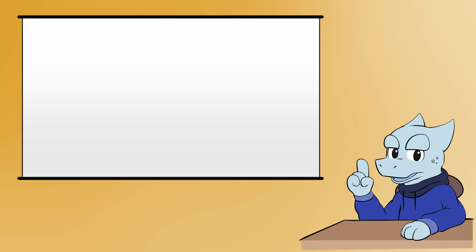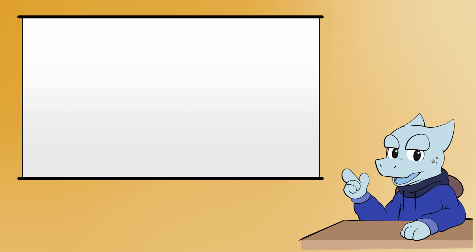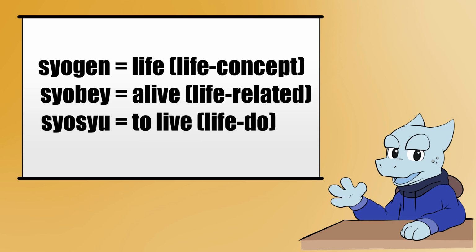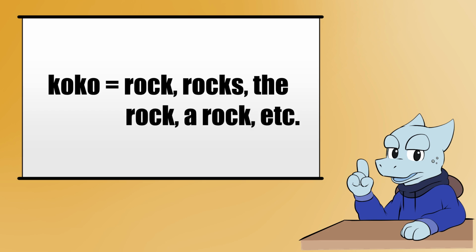Every word in Dasopya can also be used as any part of speech, depending on context, but can be disambiguated by using different root words. By itself, syo can mean life, alive, or to live. However, you can also attach it to the root words gen, bei, or siu to make it more specific. Syogen means life, life concept. Syobei means alive, life related. And syosiu means to live, life do. Similarly, there's no articles or plurality by default, so koko can mean rock, rocks, the rock, a rock, etc.